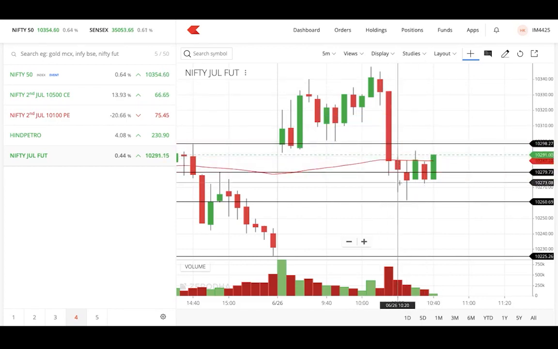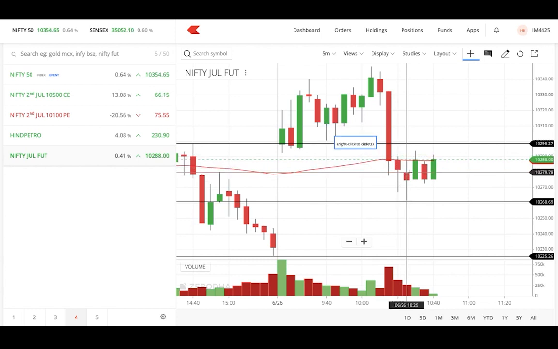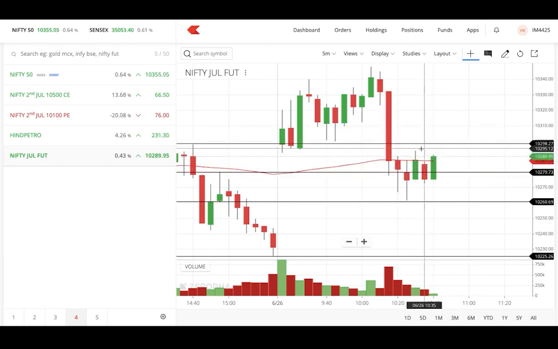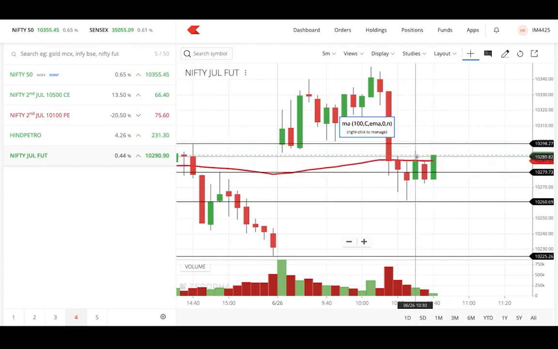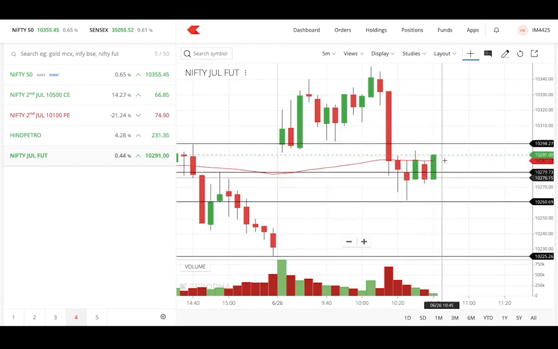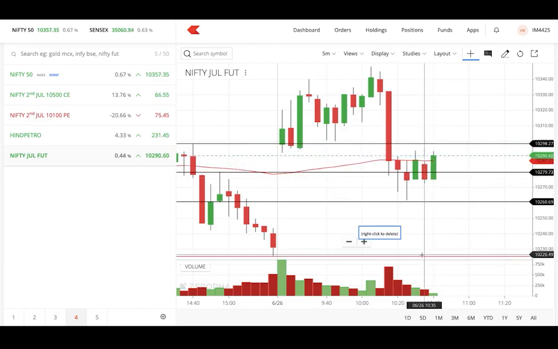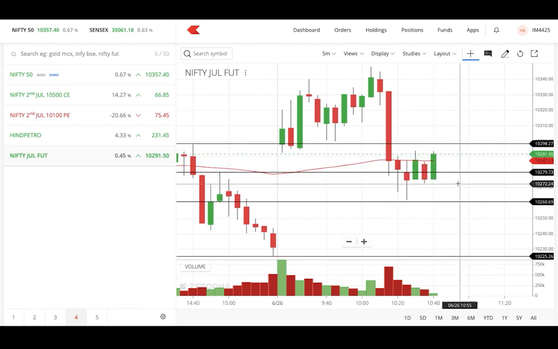So in this case, my risk and reward will be 20 points in case of the first target, while the second target I'm looking for, you can see the next line, 10,225. There also it's a good level zone, right? A support zone.